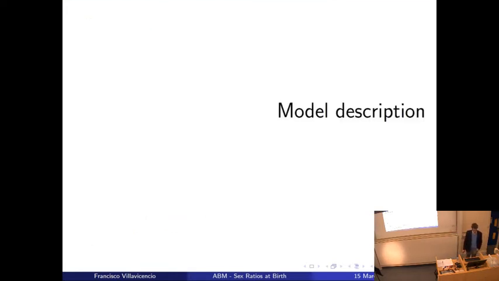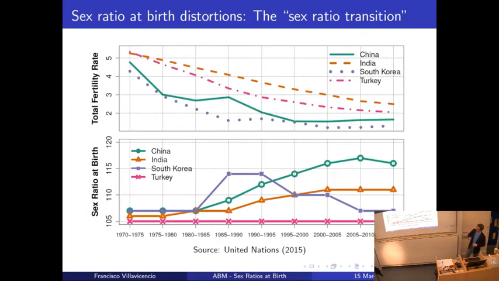Okay, so this is an overview of agent-based modeling, so more or less you have an idea of what it is. And now I will go deeper into our particular model and the problem we want to tackle. Basically, this is the same slide I showed you earlier. We have a fertility decline and some sex ratio at birth distortions. We suggest that there is somehow prenatal sex selection, some abortion procedure, behind that is generating this. We want to understand why this is happening and what's going on.